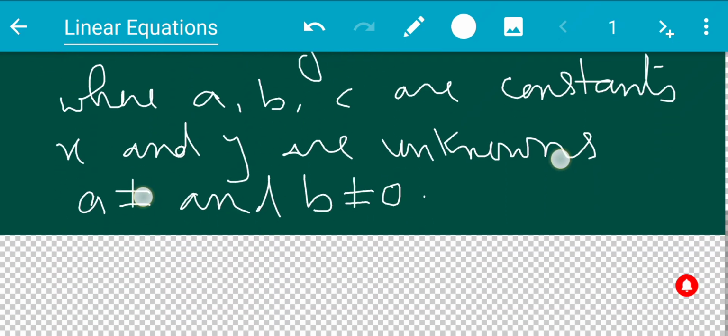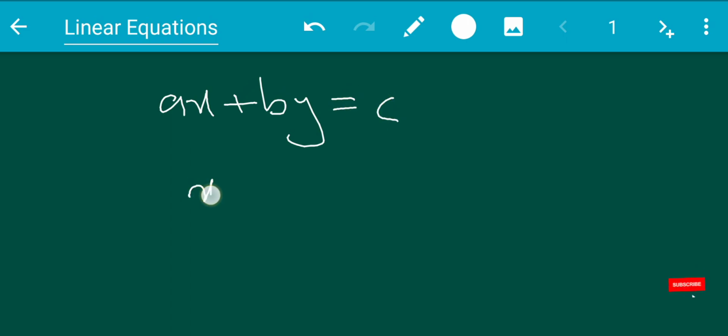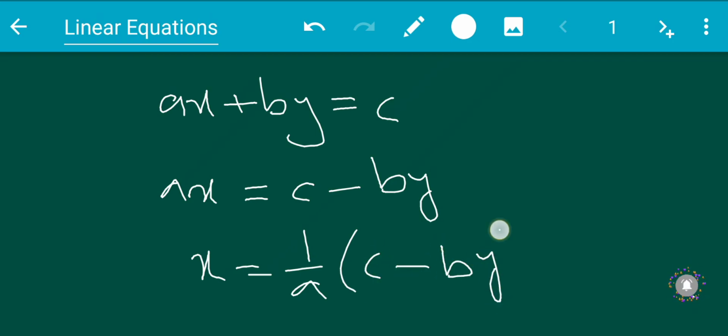Okay, so what is the solution of a linear equation in two variables? Suppose we have ax plus by equal to c, and you can write ax is equal to c minus by. So x is equal to 1 by a times (c minus by).